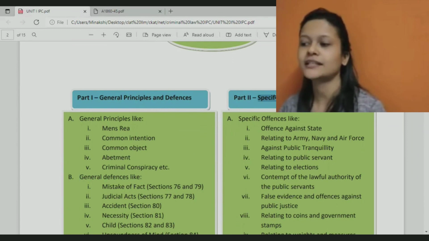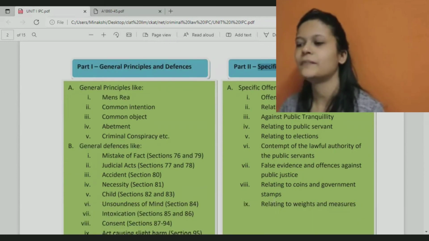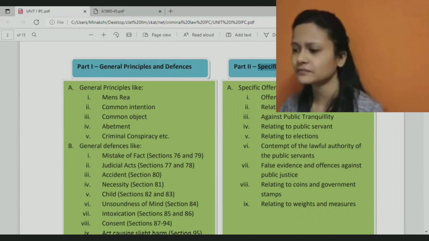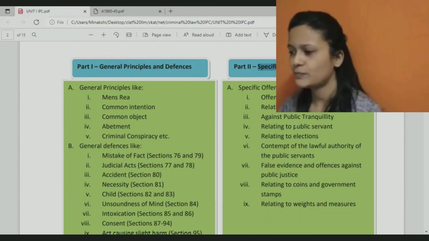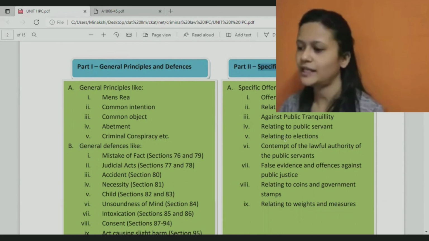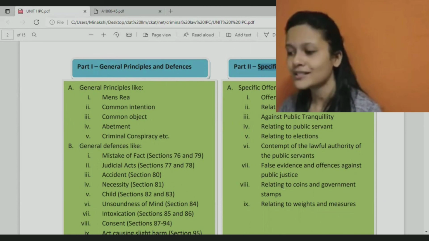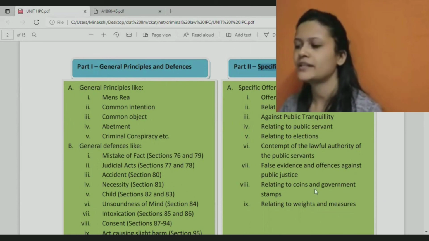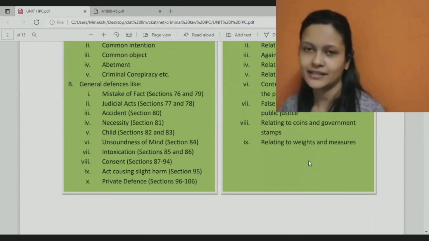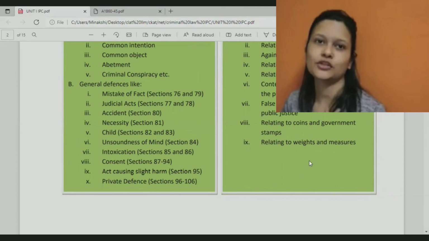So these are nothing but specific offenses, which may be committed against a lot of different things, like offense against state, relating to army, navy, air force, against public tranquility, relating to public servant, relating to elections, for contempt of lawful authority, false evidence, relating to coins and government stamp, relating to weights and measures, offenses against property, offenses against human body.